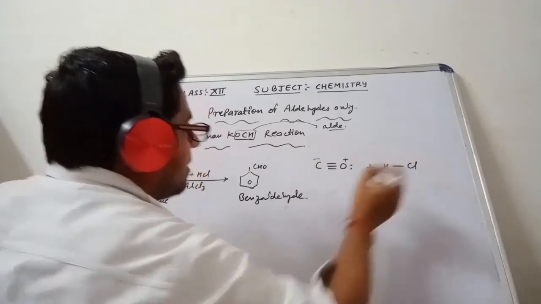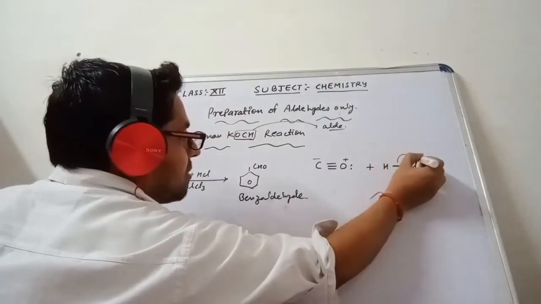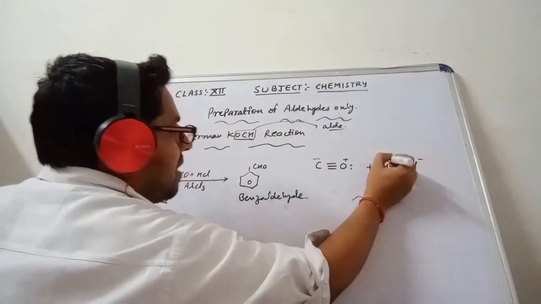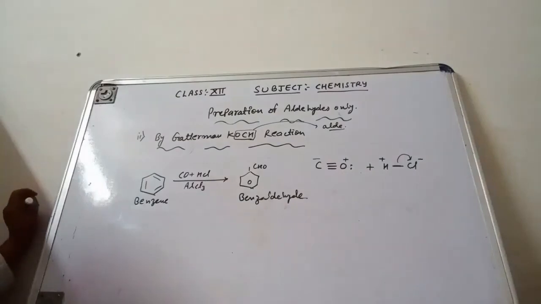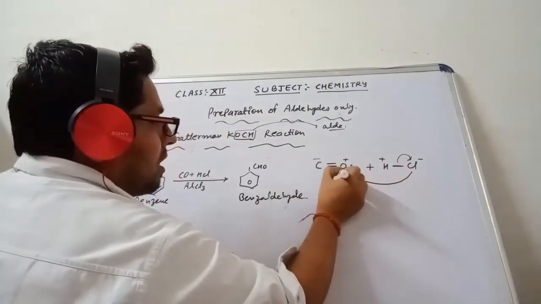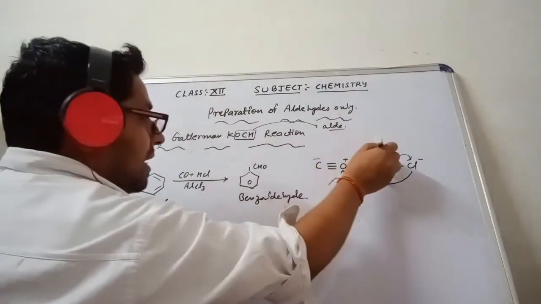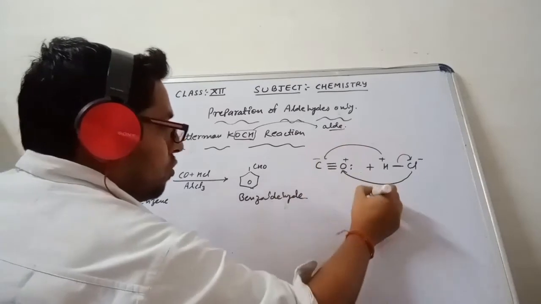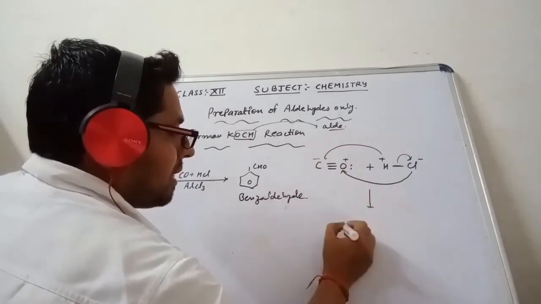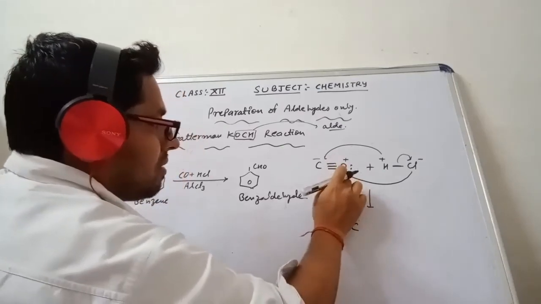In HCl, Cl is more electronegative, so the electrons are transferred towards the Cl side. This is negatively charged and this is positively charged. So this negatively charged Cl attacks the positively charged oxygen, and this H positive is going to attach to this carbon.